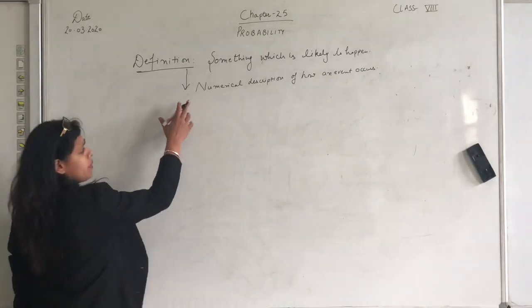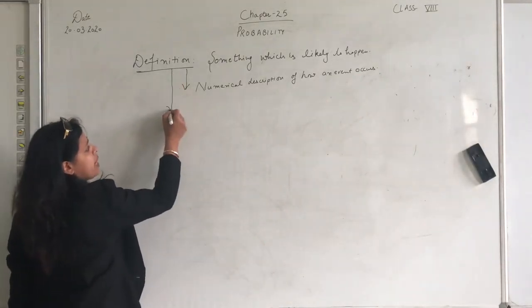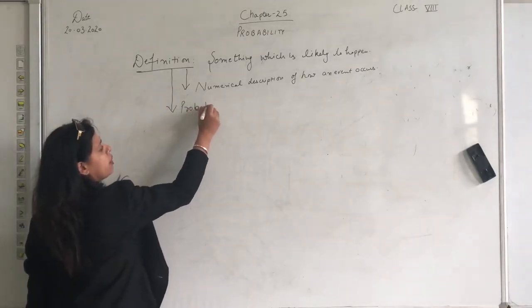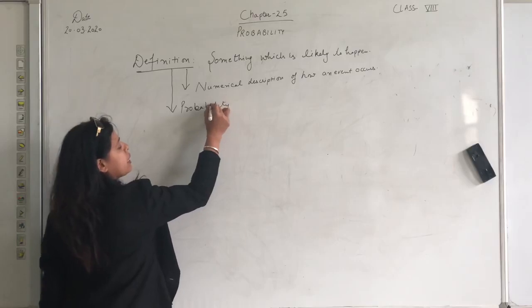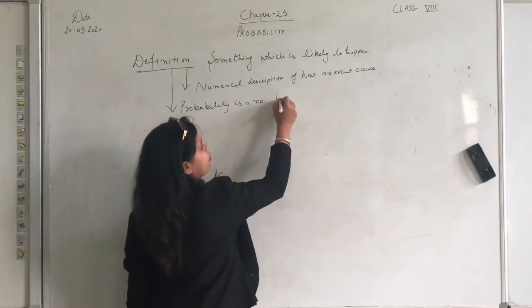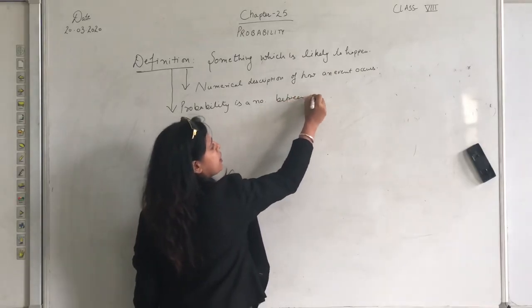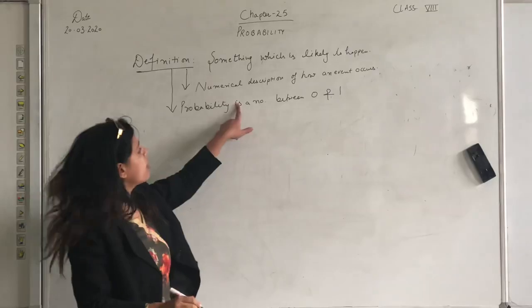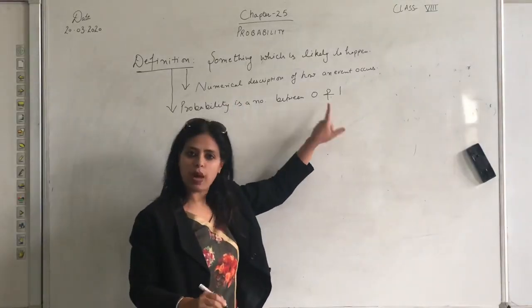Right? One more thing we would like to discuss is that probability is a number. Probability is a number between 0 and 1.